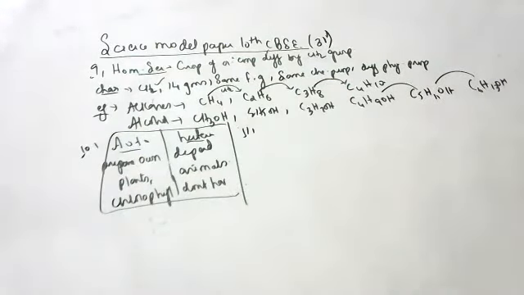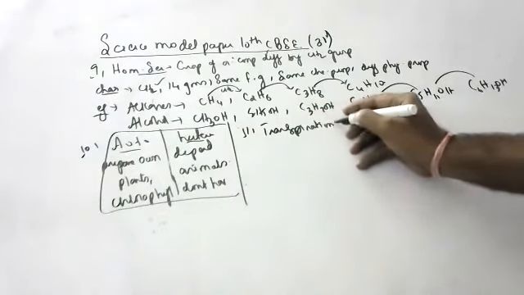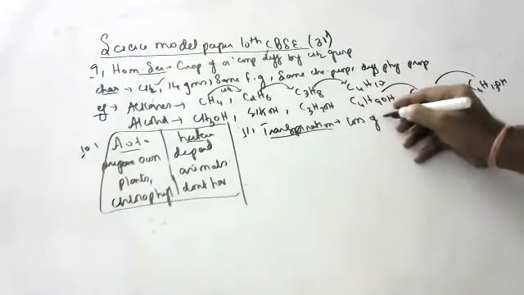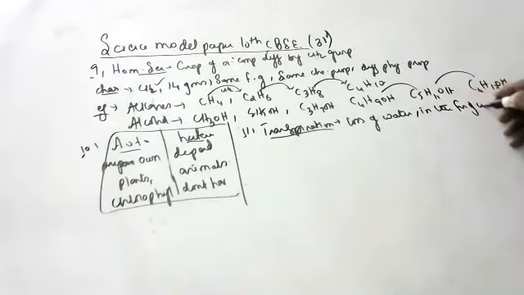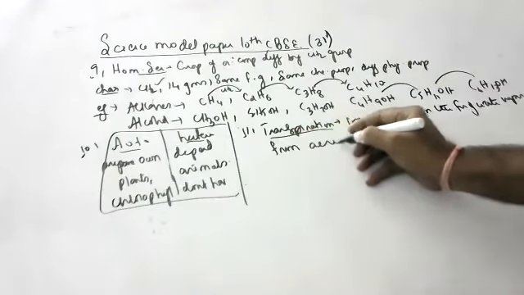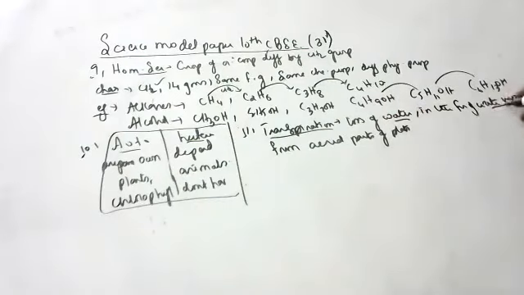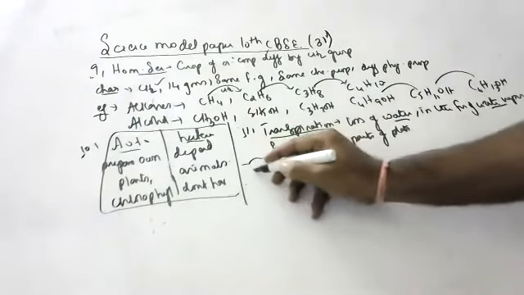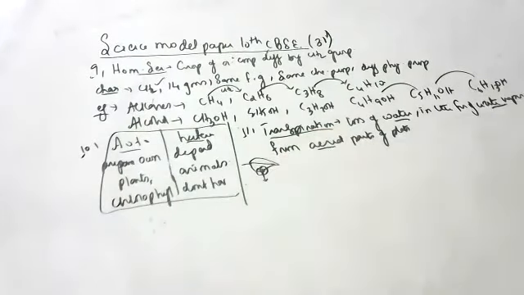Next, what is transpiration? Anyone? Transpiration is loss of water in the form of water vapor from the aerial parts of the plant. Aerial means top parts, meaning leaves. Loss of water in the form of water vapor from the aerial parts of the leaf through stomata is transpiration.